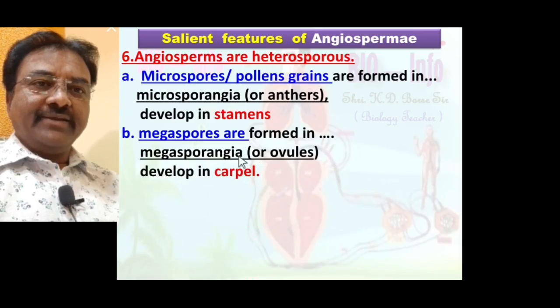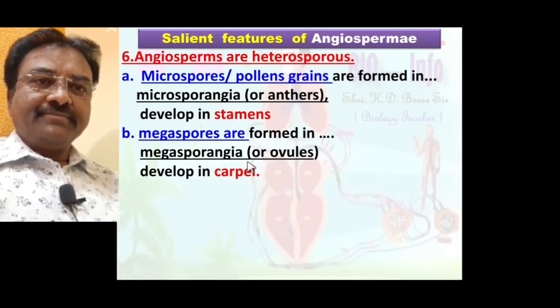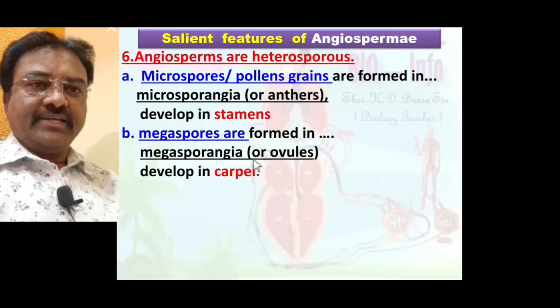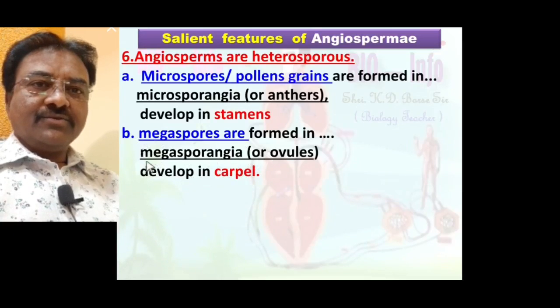Carpel is an individual member of the female reproductive part, gynoecium. Inside the carpel, ovules are present. In the ovule, megasporangia cells are present. So megasporangia cells produce megaspores. Means angiosperm is heterosporous, with megaspore and microspore.